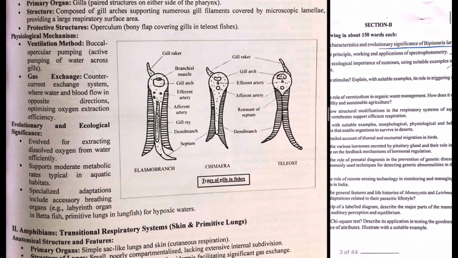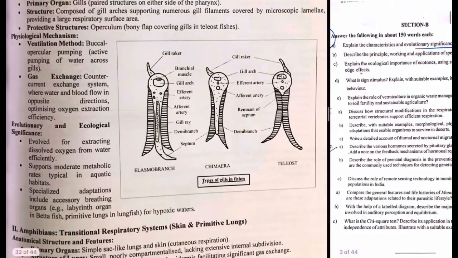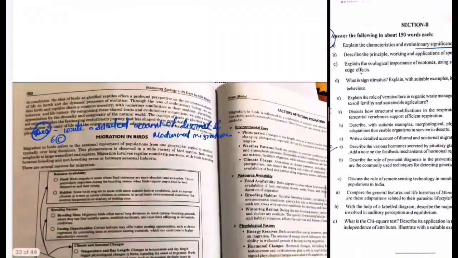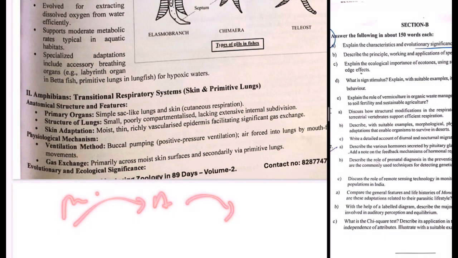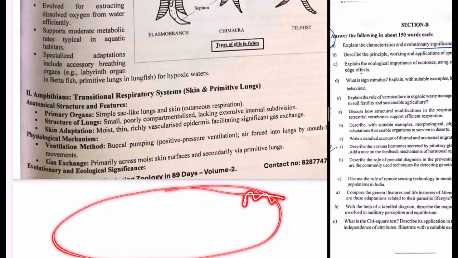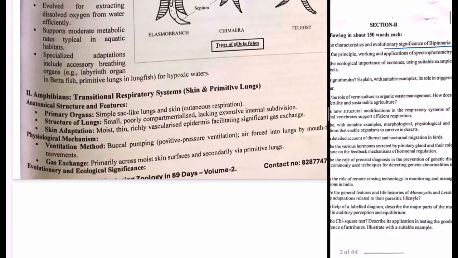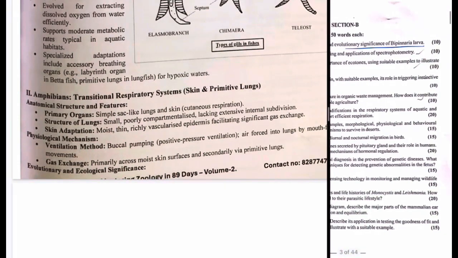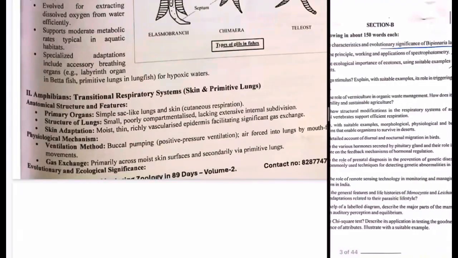So you have to explain the modification of aquatic as well as the terrestrial vertebrates. Terrestrial vertebrates, you have amphibia, then reptiles, then you have aves, then you have these mammals. So all of these topics are very well covered in the book, so you can write it from there and write a very well organized answer for about 20 marks in a very proper format.